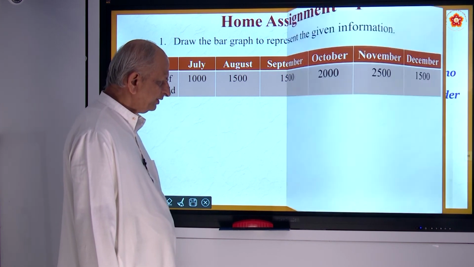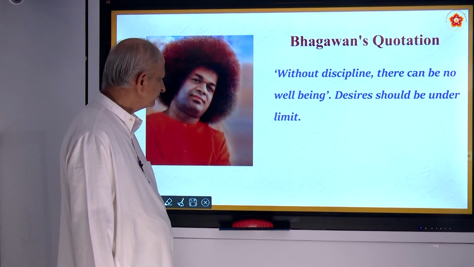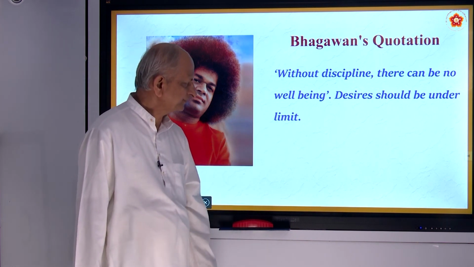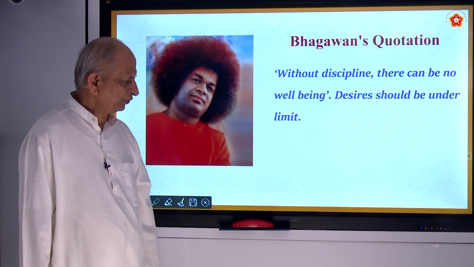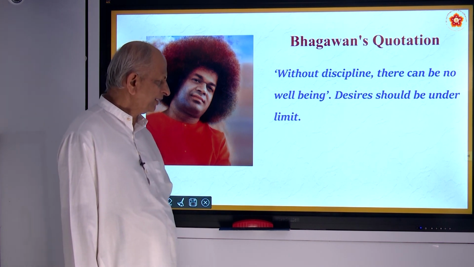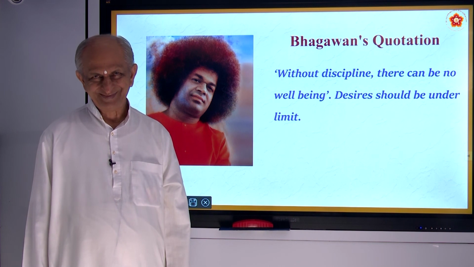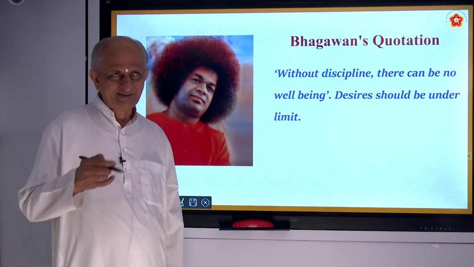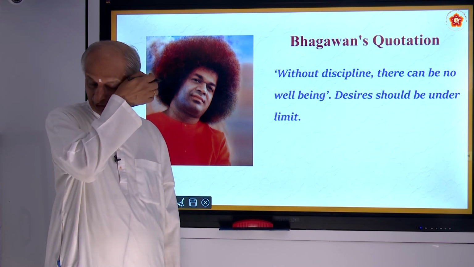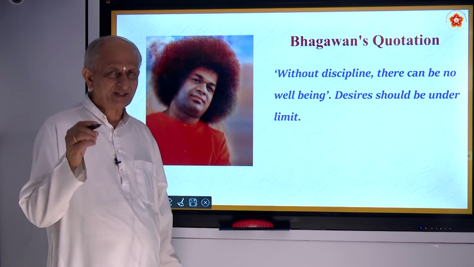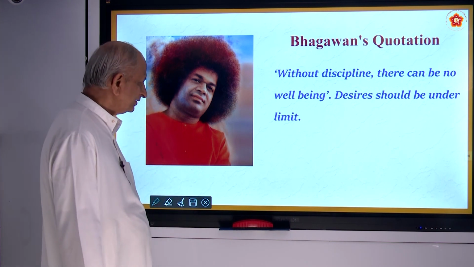Now let us see what Bhagawan Baba says. Without discipline, there can be no well-being. Nashreyo niyamam vina. Desires should be under control. A lot of desires will be coming to mind, so at least at that moment you must control. You cannot control 100%, but you can cut short the desires. That is what Baba says.